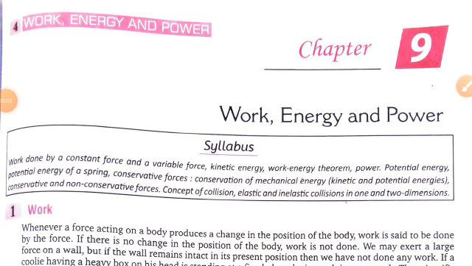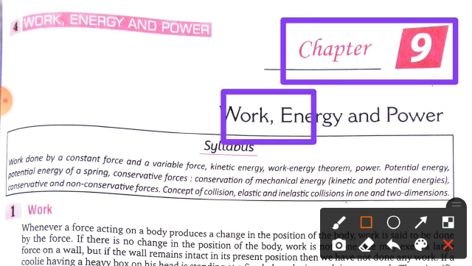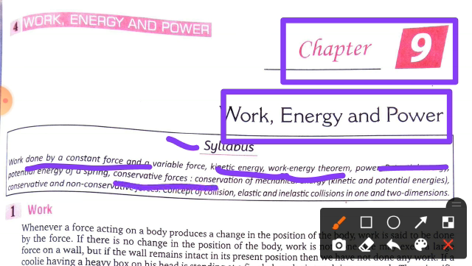As you can see here, we are going to discuss chapter number 9, which is your work, power and energy. Clear? So, first we talk about what we have to study in this chapter. This is your syllabus. So, you can see here work done by a constant force and variable force. The first one. After that, you have to study about the kinetic work energy theorem, power, potential energy of a spring, conservative forces, conservation of mechanical energy, that is kinetic and potential energy.